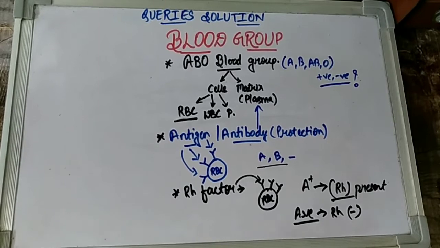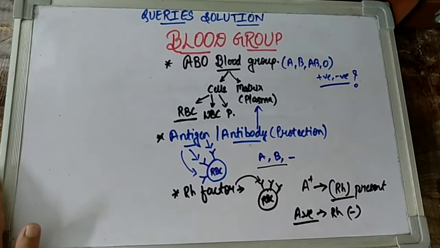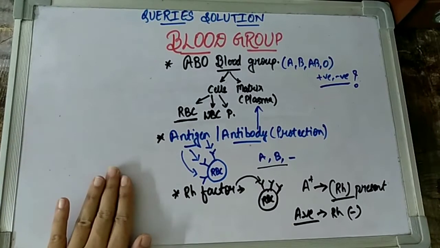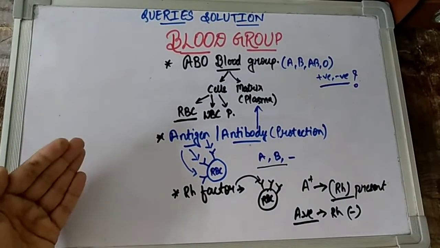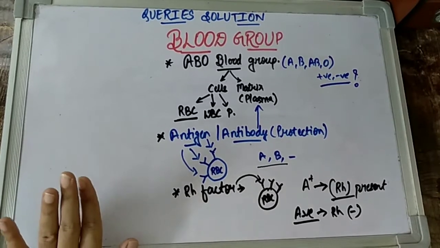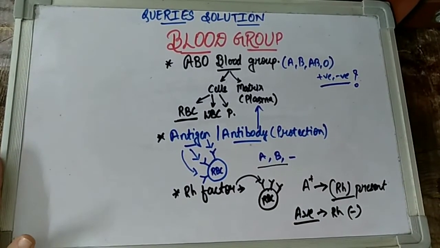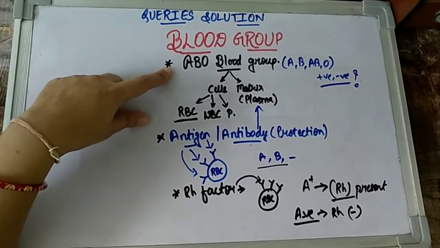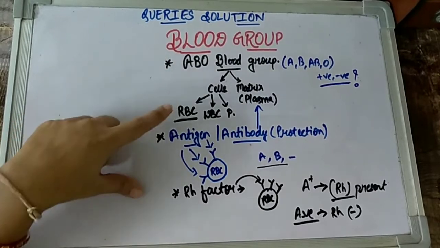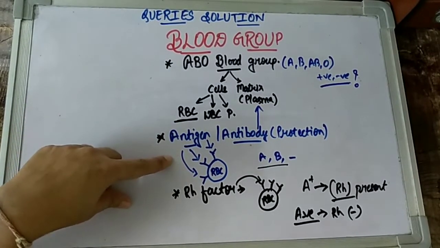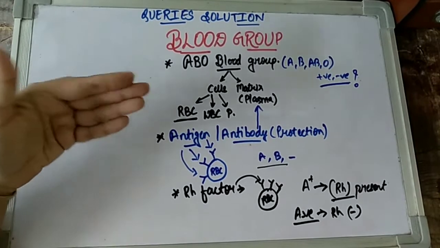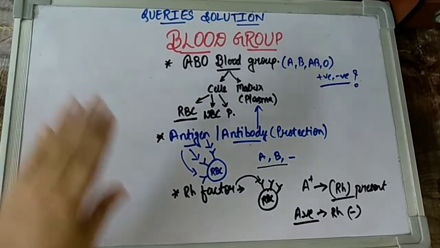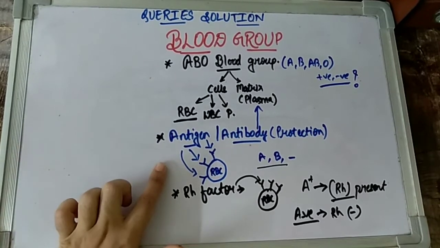On a similar line, children, now we are going to learn in detail what these ABO blood groups are, which antigen is found in A, which is found in B, what the combination is, and what the genetic conditions are, children, that determine the blood group and how the blood group is inherited in a child. All these conditions we are going to talk about, but for a quick summary, the ABO blood grouping system basically determines which antigen is found on the surface of RBC. If the antigen belongs to A type or B type or the different types that we are going to talk about, that determines our ABO blood group.